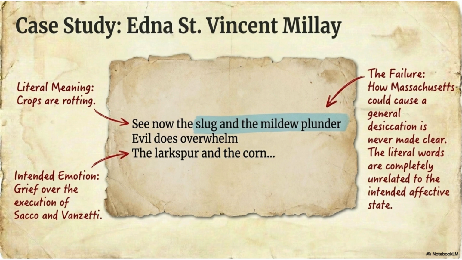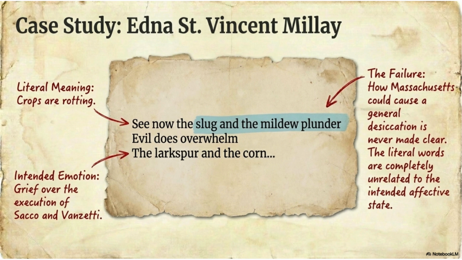At first glance, the poem seems emotional and serious. We feel that something bad is happening. There is a mood of destruction and sadness. But Tate asks an important question. Does the literal meaning actually support the intended emotion? This is where the problem begins.